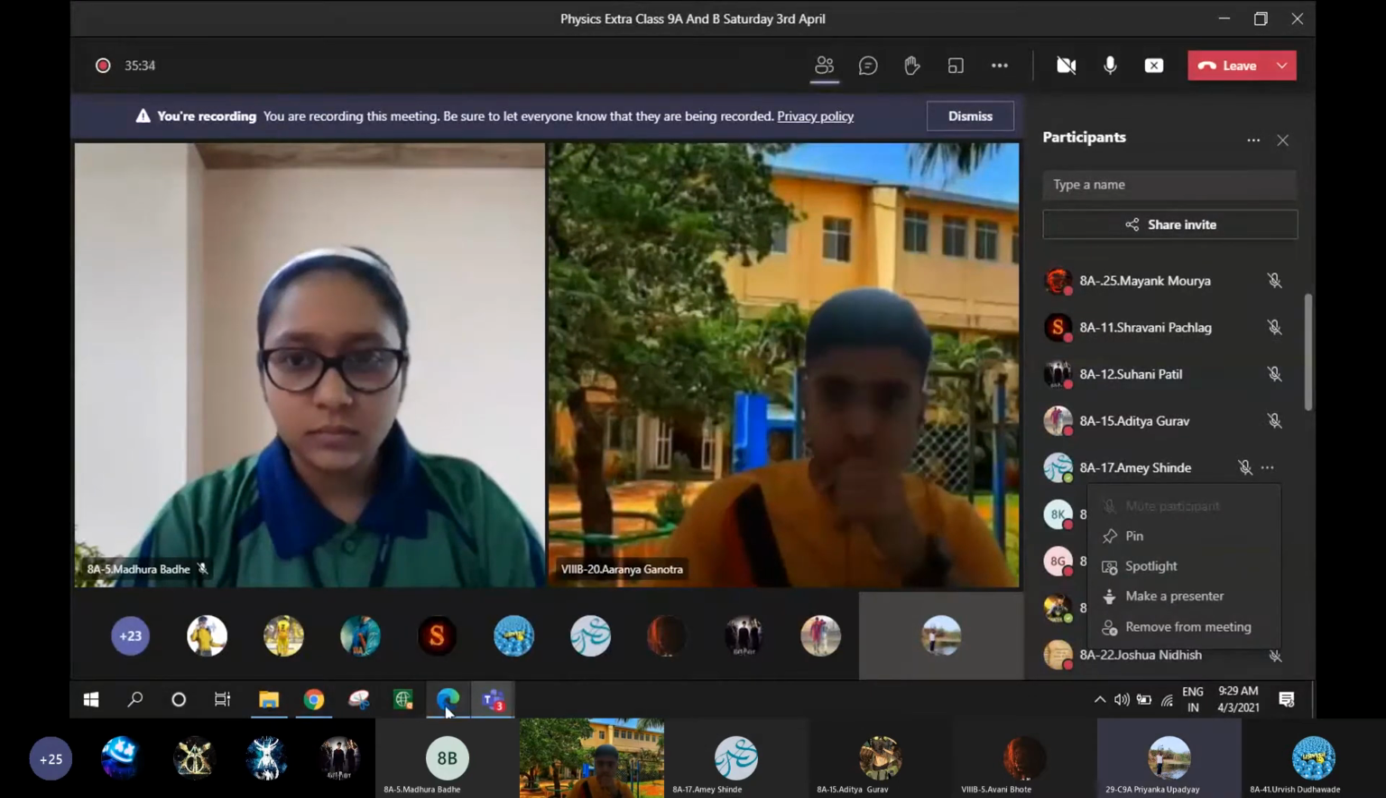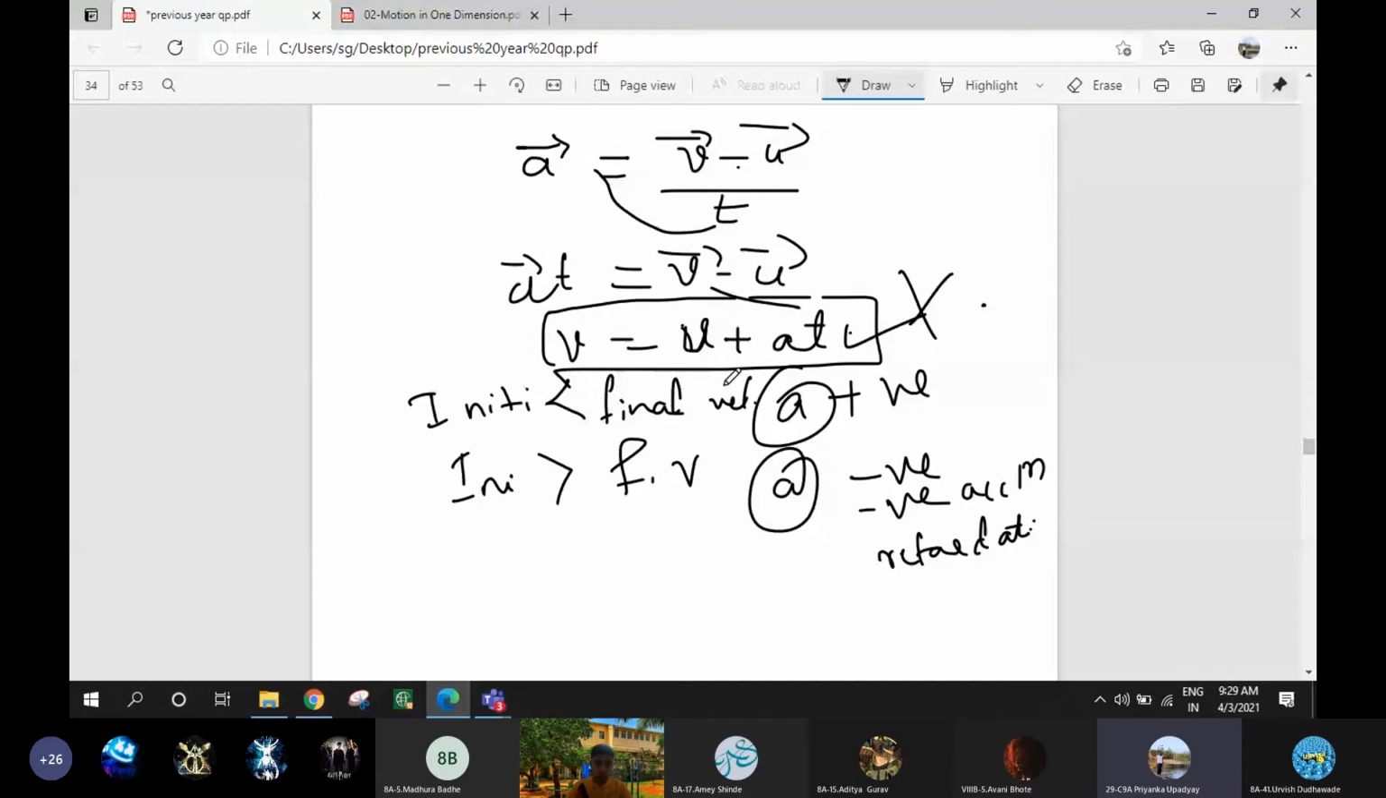I am explaining. In the second case, if your initial velocity is greater and your final velocity is smaller, then is it an acceleration or retardation? Retardation. You can call it negative acceleration.